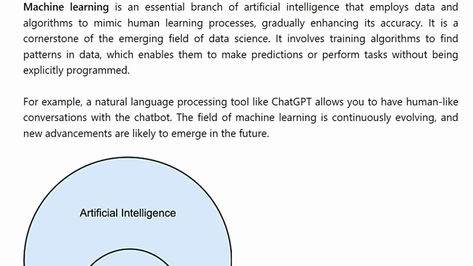Machine learning is an essential branch of artificial intelligence that employs data and algorithms to mimic human learning processes, gradually enhancing its accuracy. It is a cornerstone of the emerging field of data science. It involves training algorithms to find patterns in data, which enables them to make predictions or perform tasks without being explicitly programmed. For example, a natural language processing tool like ChatGPT allows you to have human-like conversations with the chatbot. The field of machine learning is continuously evolving, and new advancements are likely to emerge in the future.